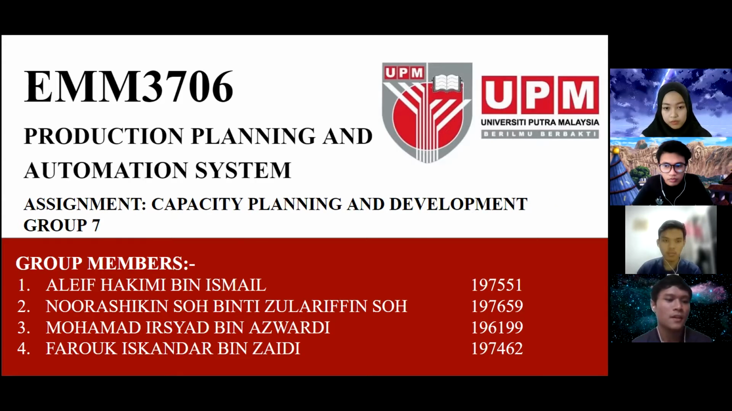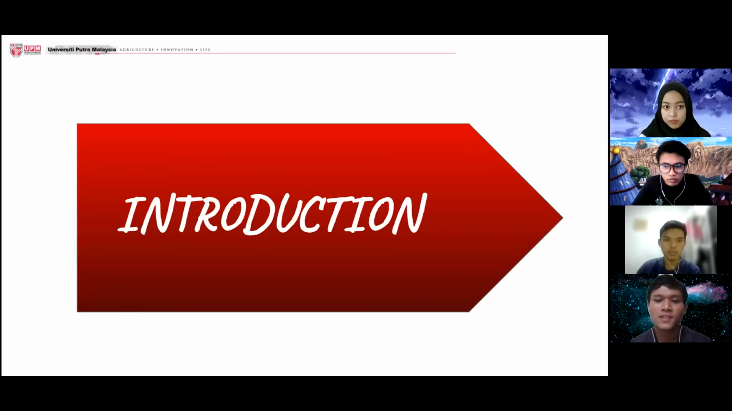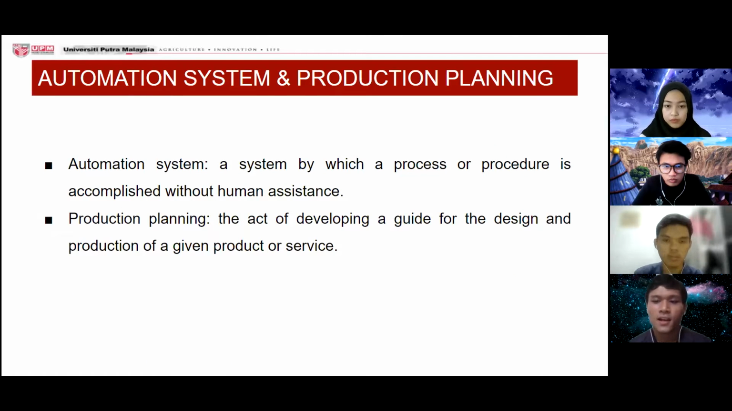Automation system can be defined as a system by which a process or procedure is accomplished without human assistance. It is always regarded as a competitive advantage to a company, which has the potential to improve efficiency in the short period while lowering cost in the long-term goal.